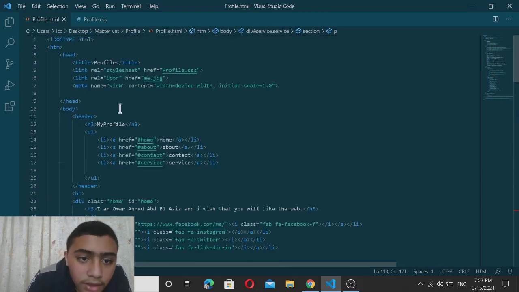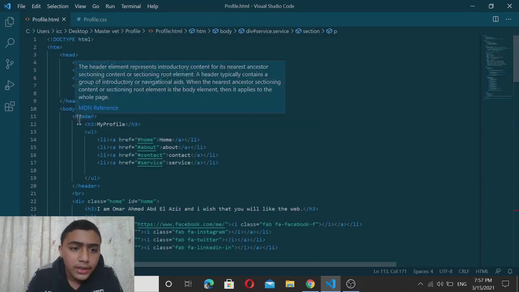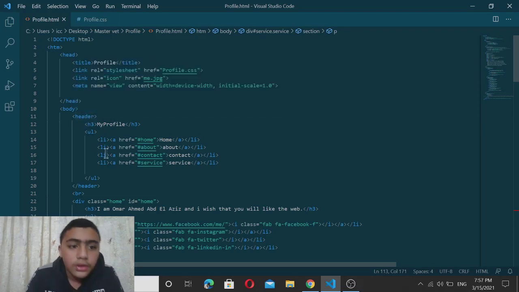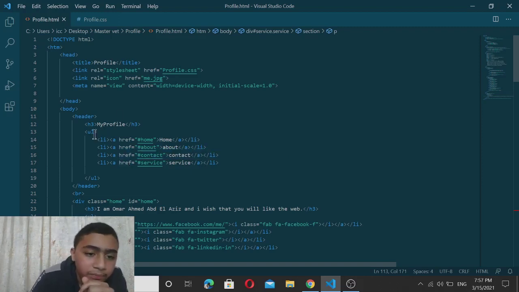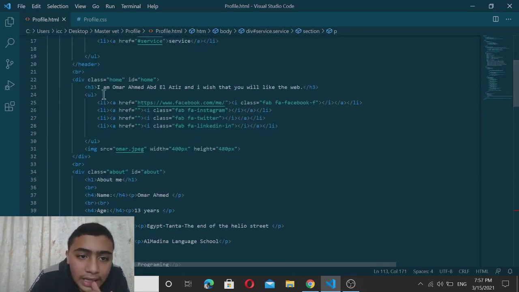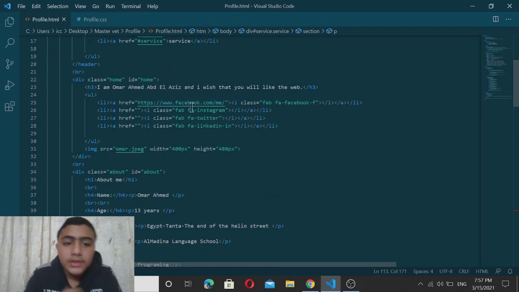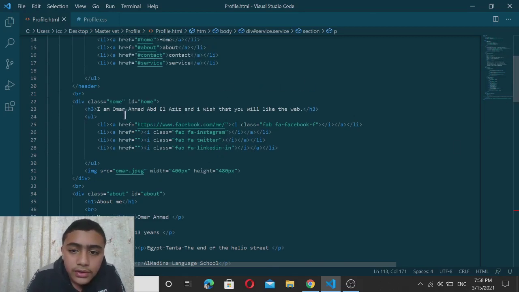And to do the header I make a code named header, and I write H3 to write my profile, and UL, and I write LI to make this. And to make home I use the icons that I need: Facebook and Instagram, Twitter and LinkedIn. I don't have Instagram and Twitter and LinkedIn, but I use them. Here you also find the sentences that I write.